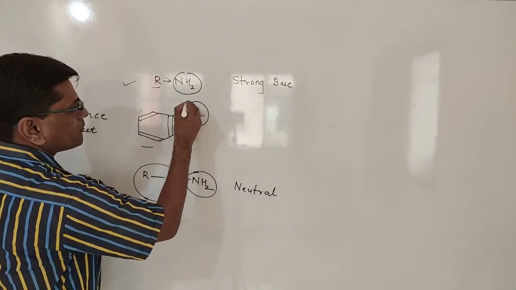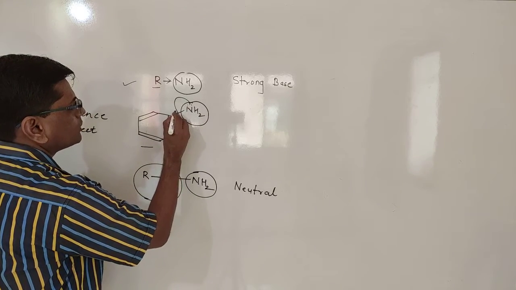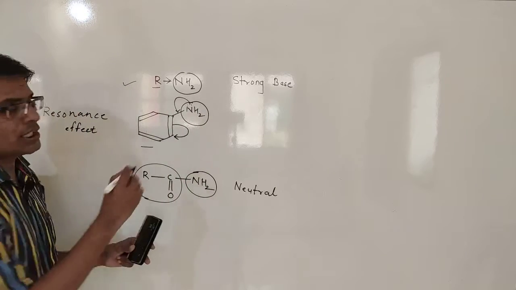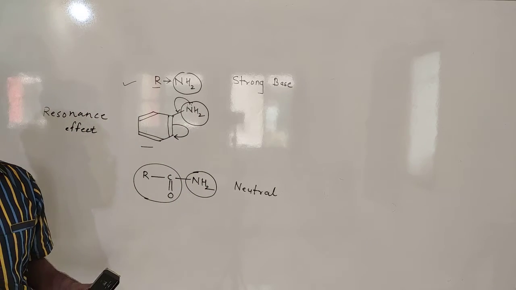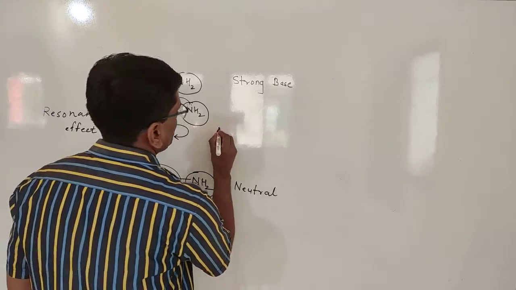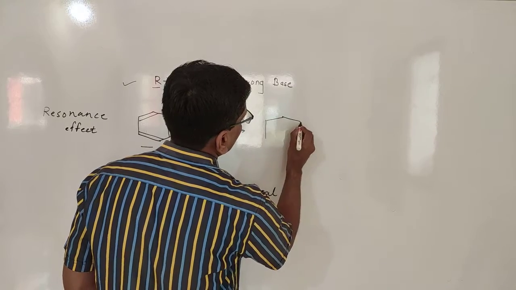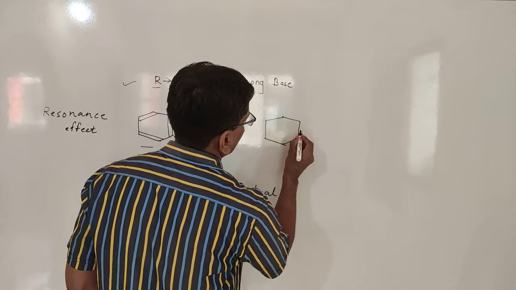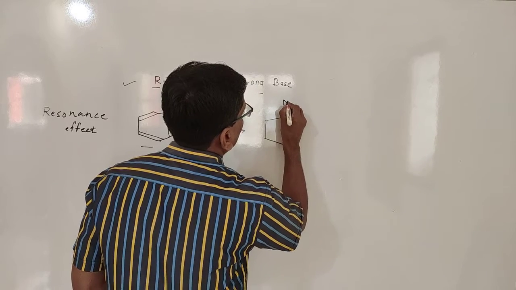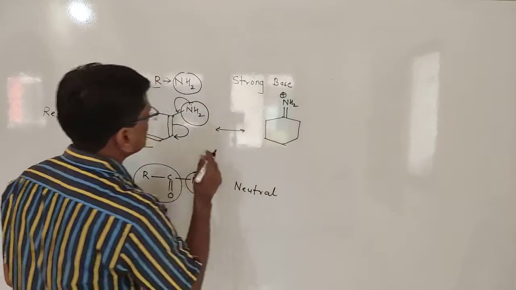So how do they show the electron donating resonance effect? The lone pair present on the nitrogen is shifted into the ring, and the electrons are shifted from the nitrogen to the ortho position of aniline. When this shifts to the ortho position, you get the first resonating structure in which the NH2 forms a double bond.